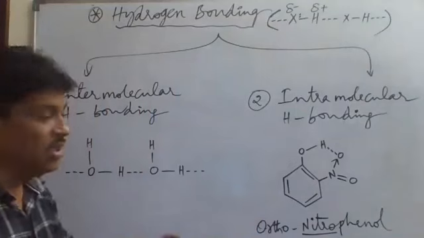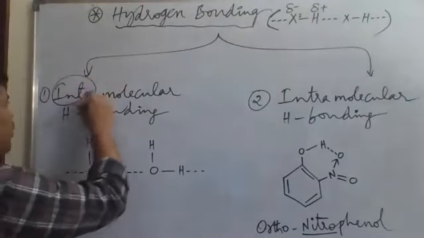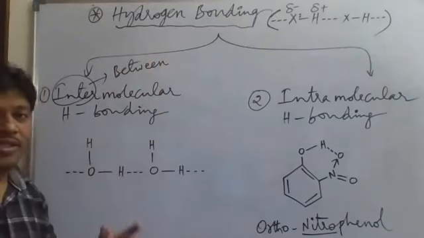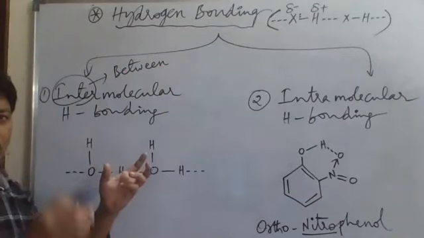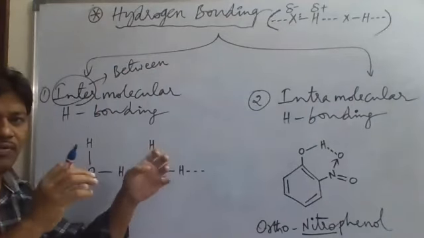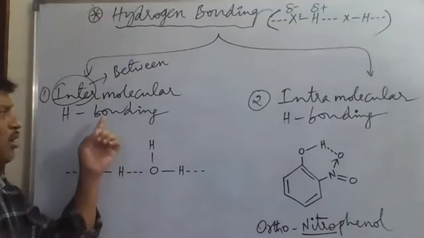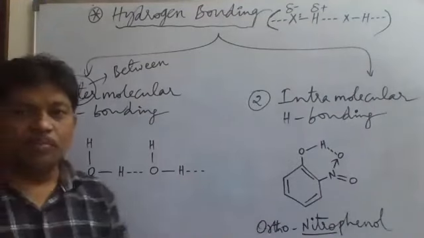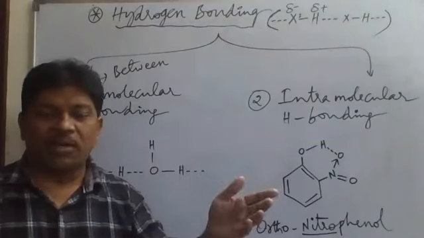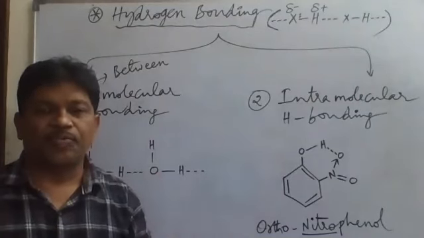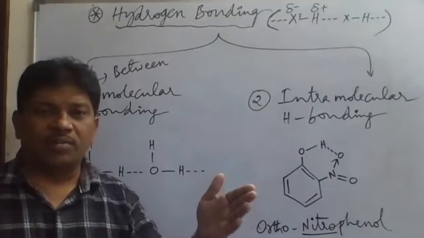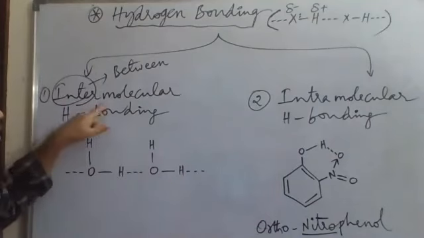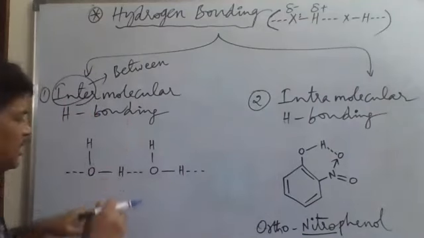In intermolecular, inter means between. So between two molecules, molecule 1 and molecule 2, if a hydrogen bond is there, that is called intermolecular hydrogen bonding. Inter means between, like an inter-school competition means competition between two schools, and an inter-college competition means competition between two colleges. So for intermolecular hydrogen bonding, see the example here: water.